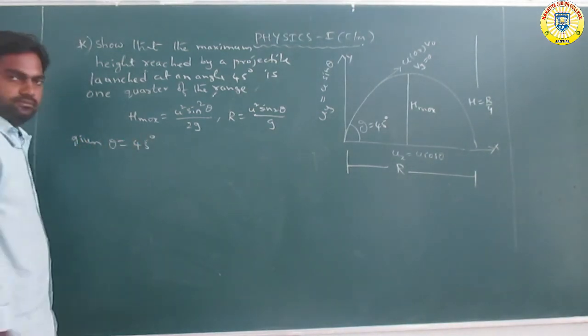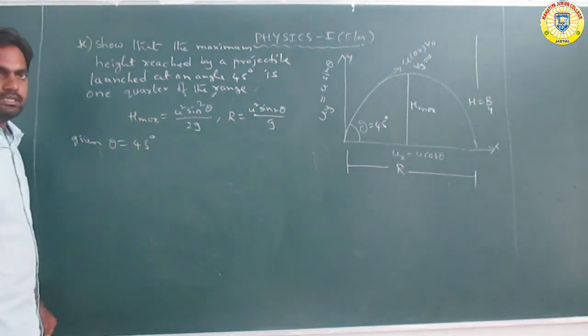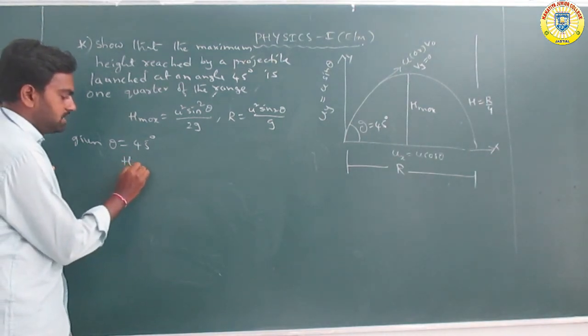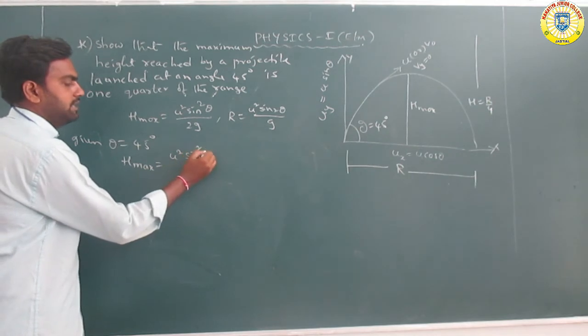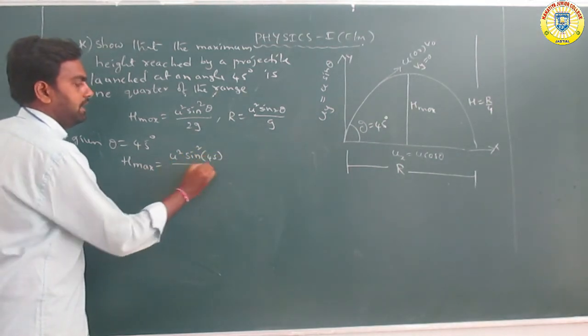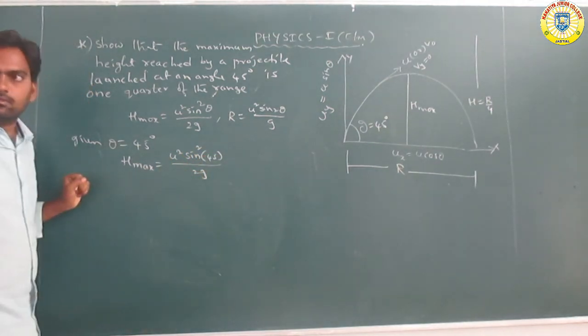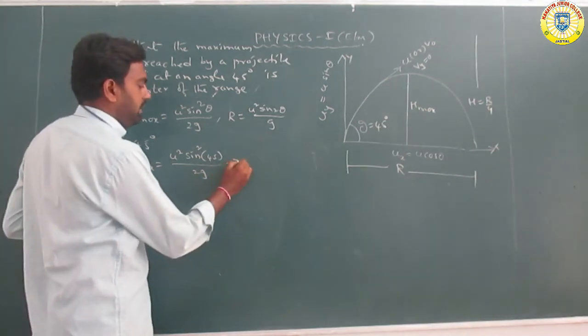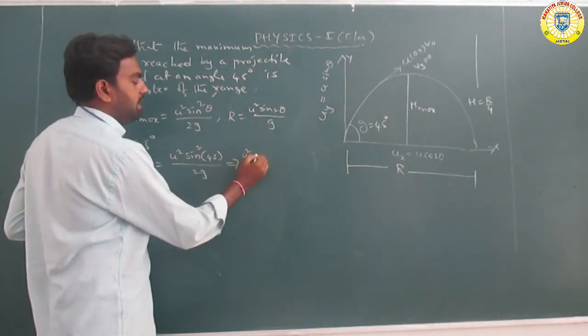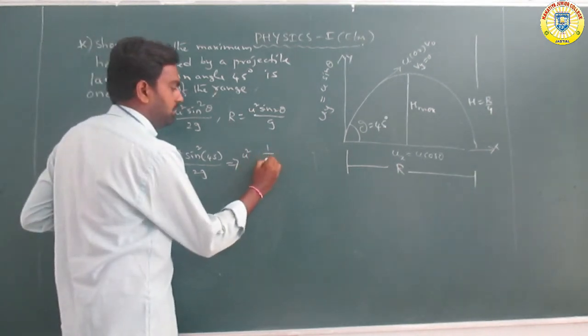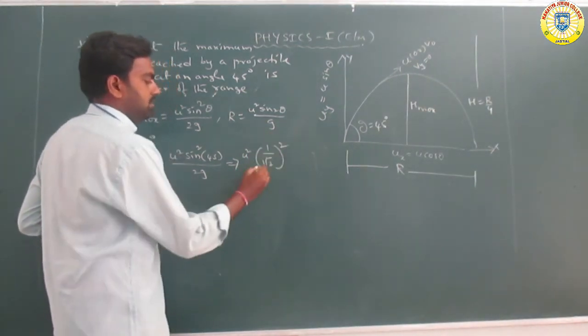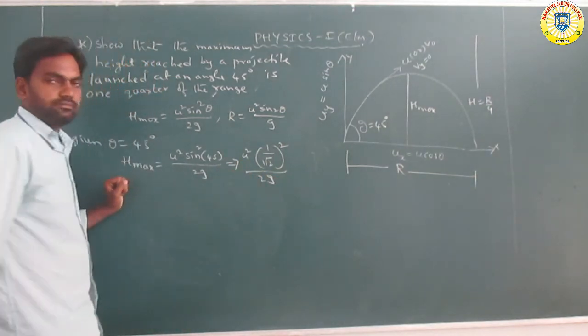If theta is equal to 45 degrees, substituting in the equation, h maximum is equal to u square sin square theta by 2g. Theta is 45, and sin 45 is 1 by root 2. So (1 by root 2) whole square by 2g.